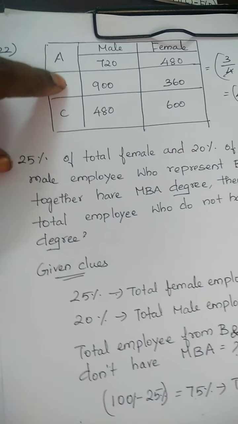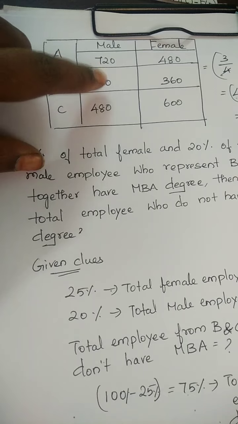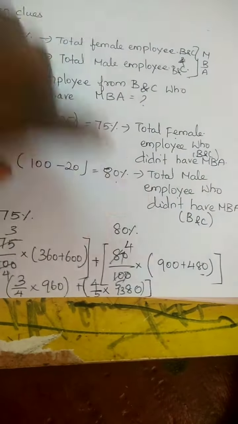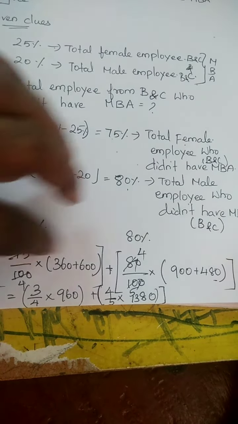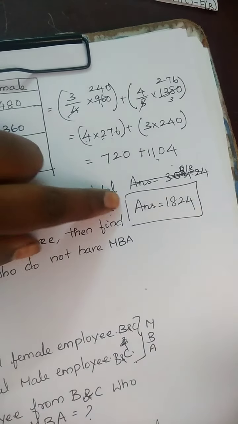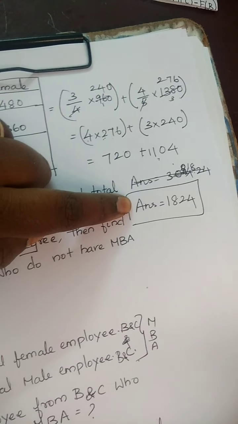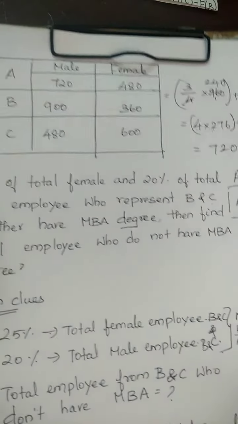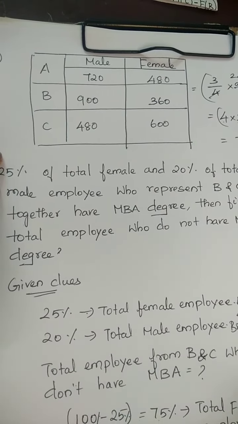The B and C values of male employees are 900 plus 480. Just add both these values, cancel and divide, and then add, and we will get the answer: 1824 is the correct answer. So this is the 22nd sum.